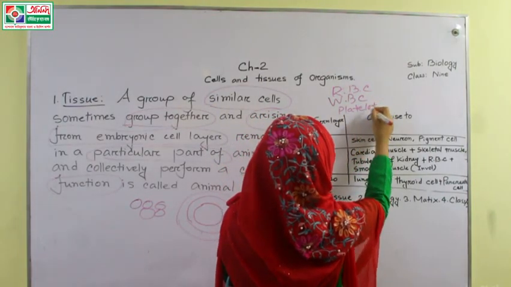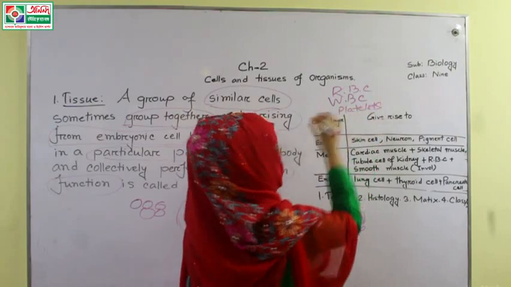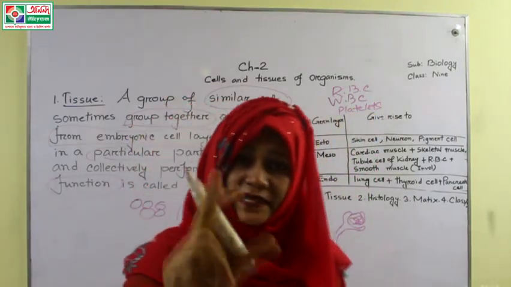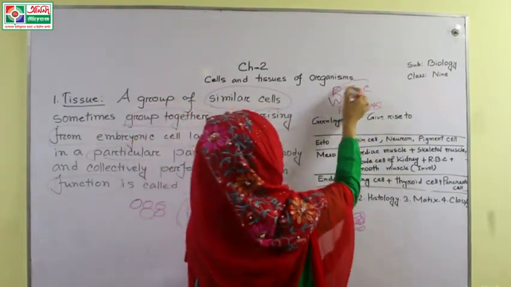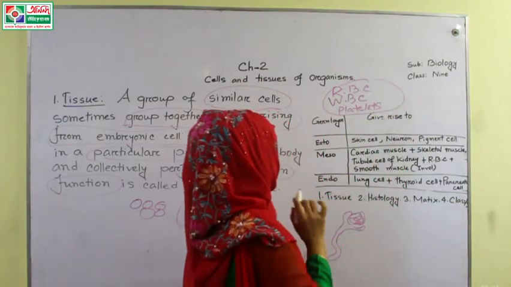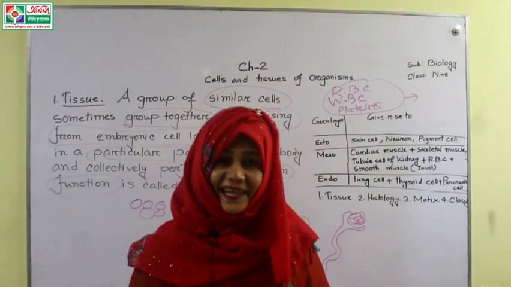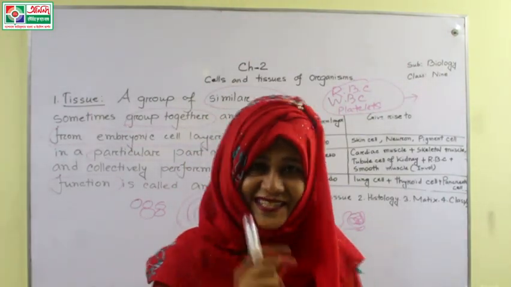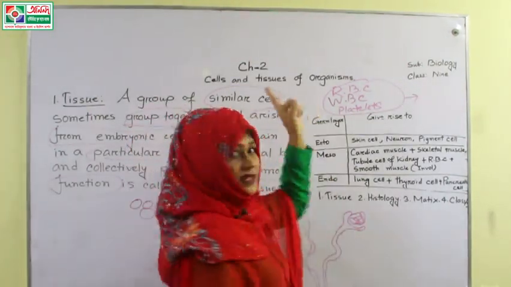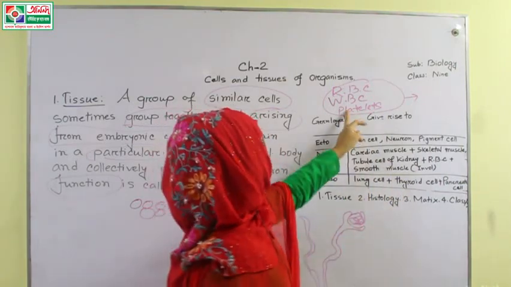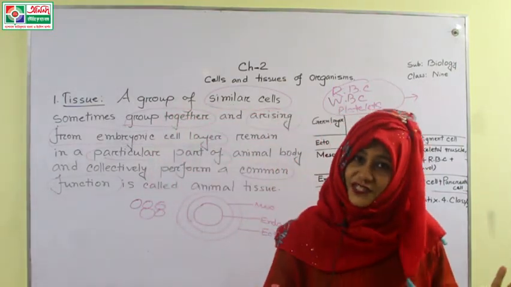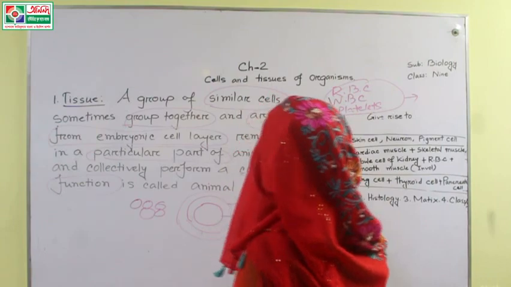Singly they are cells. When they collectively perform a common function, then we will call them fluid connective tissue. Got it? Singly they are cells. When they perform a common function, then we will call them tissue. So this was about tissue.